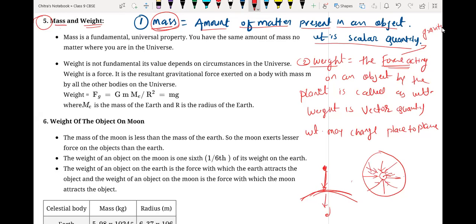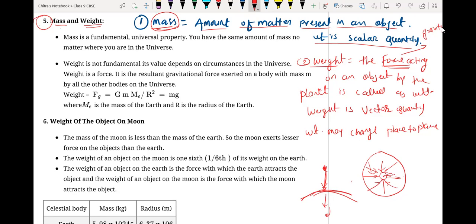It is maximum, I do understand, I do agree with that. But equal and opposite force is acting from all the possible directions. So the equal and opposite forces will cancel each other. So at the center of Earth or any planet, no gravitational force is going to work there.